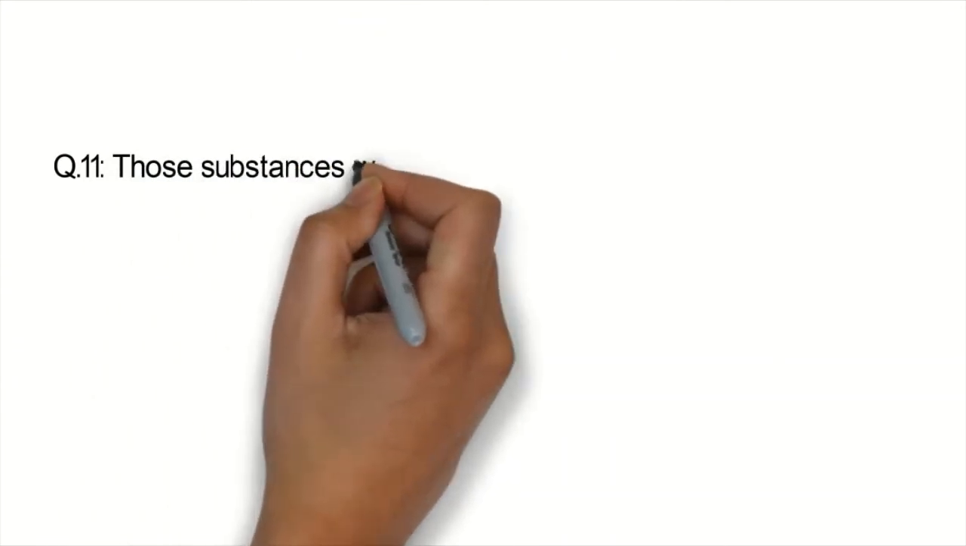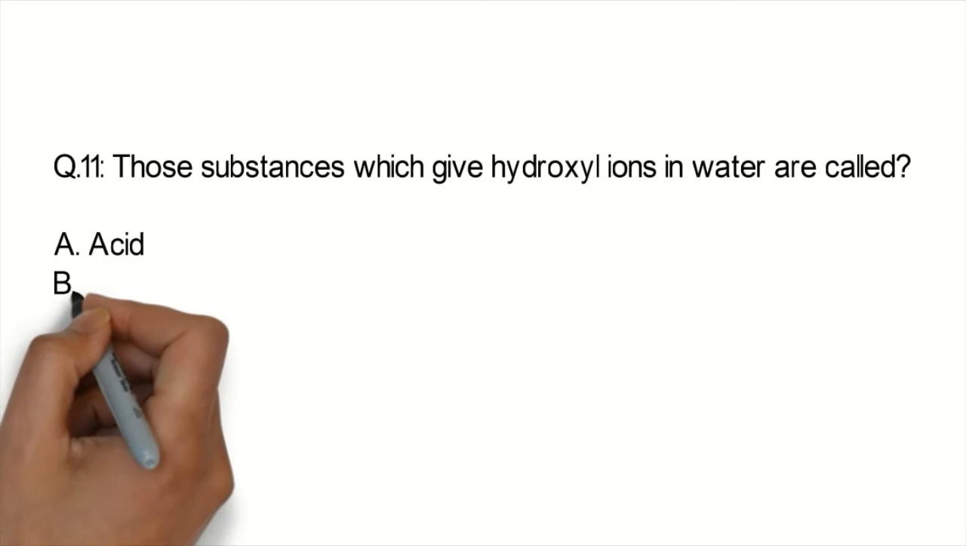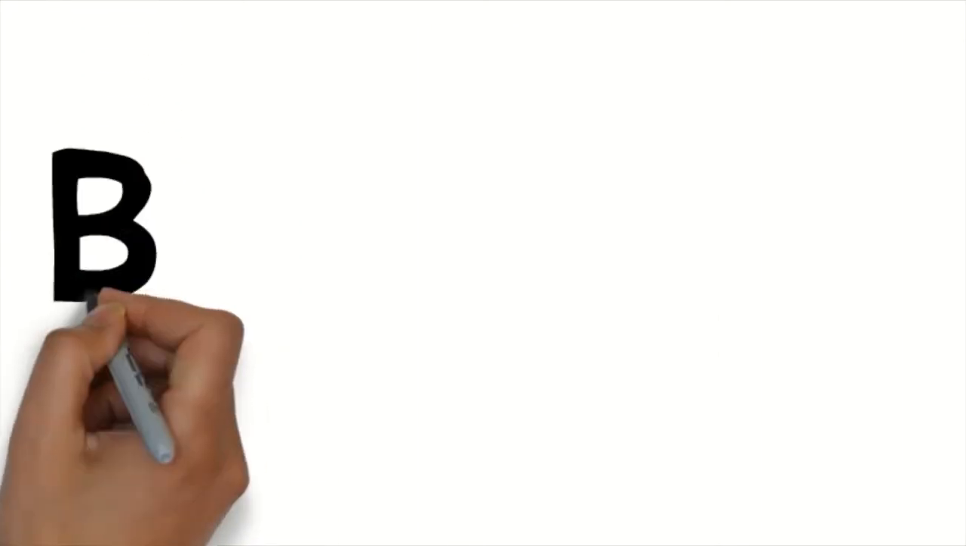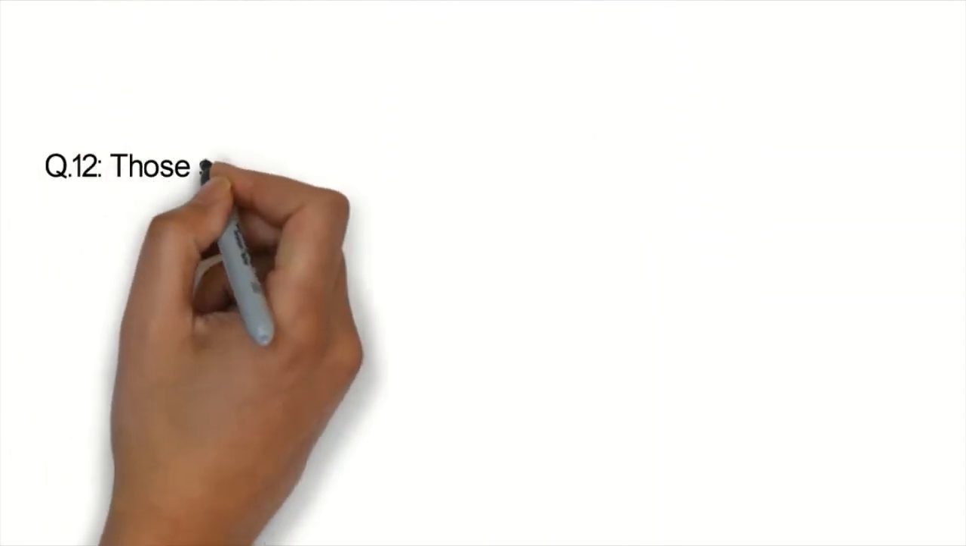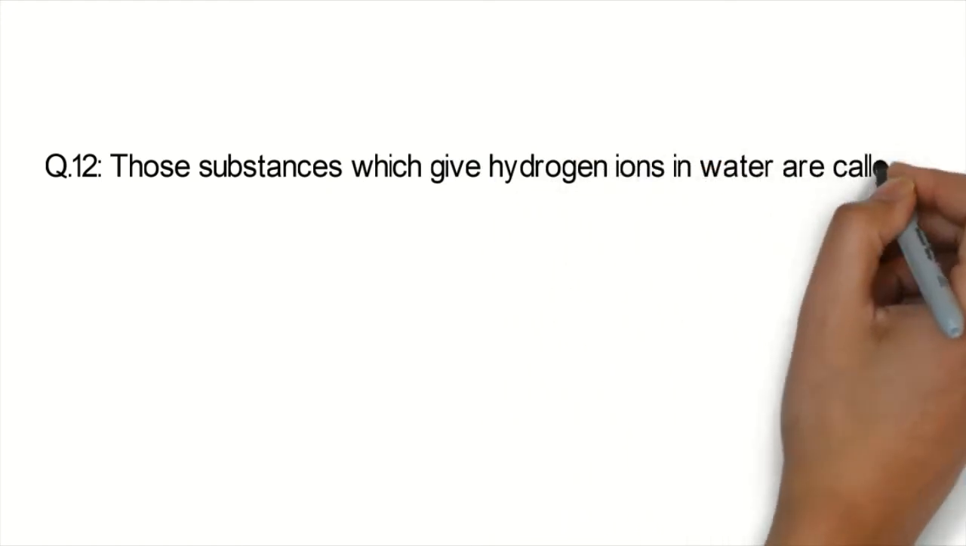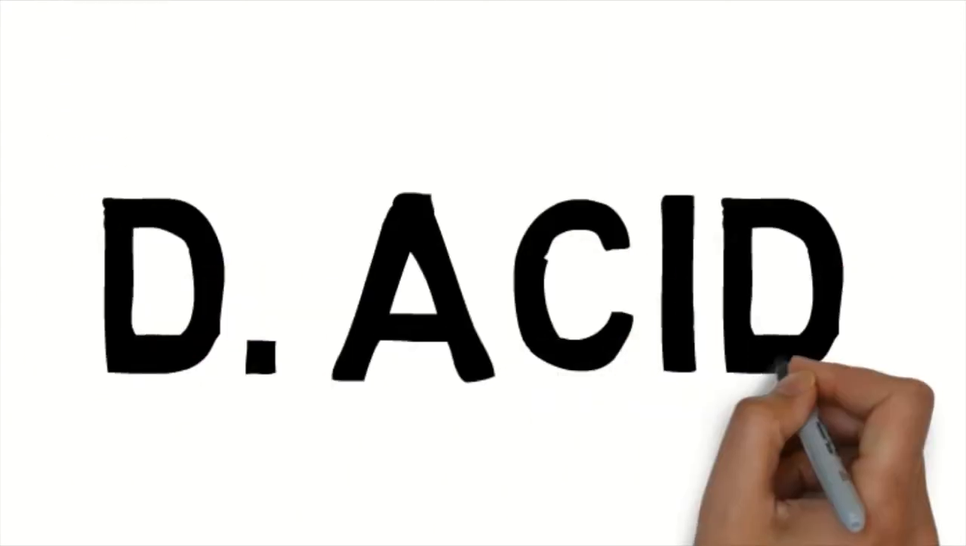Question number 11. Those substances which give hydroxyl ion in water are called acid, base, salts, alkalis. And the correct option is B, base. Question number 12. Those substances which give hydrogen ion in water are called base, salts, neutral, acids. And the correct option is D, acids.